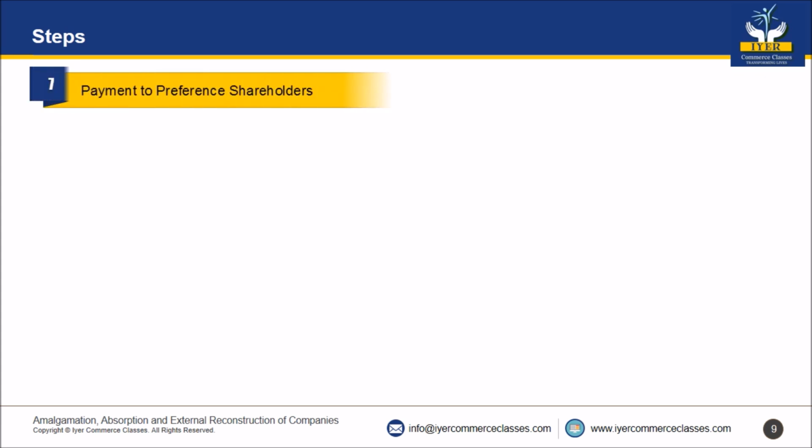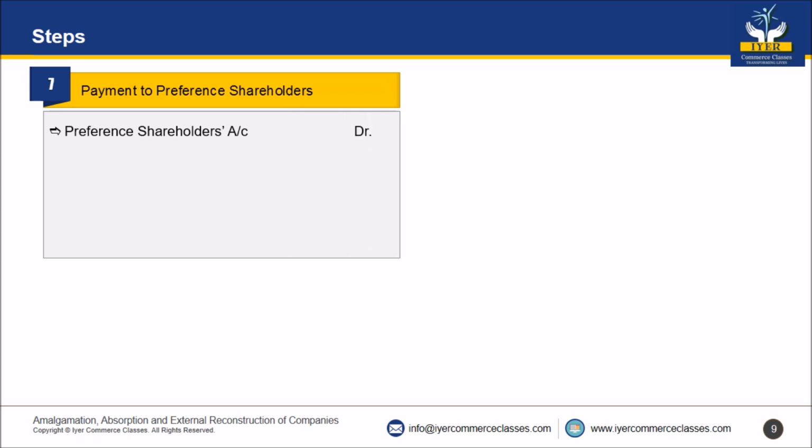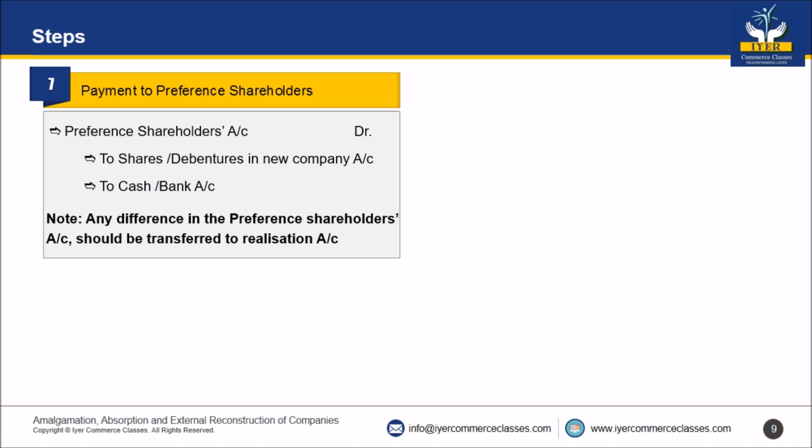Step number 7, payment to preference shareholders. Preference shareholders account debit to shares or debentures in new company account to cash bank account. Any difference in the preference shareholders account after the above payment should be transferred to realization account.